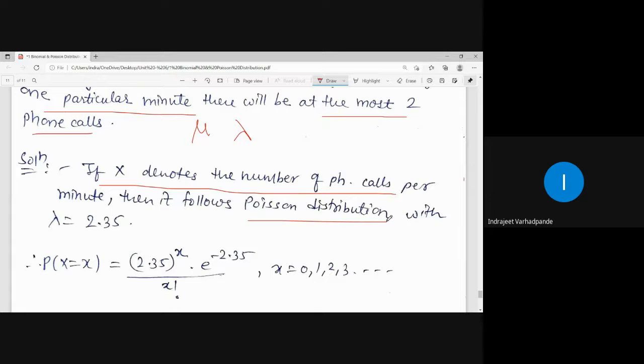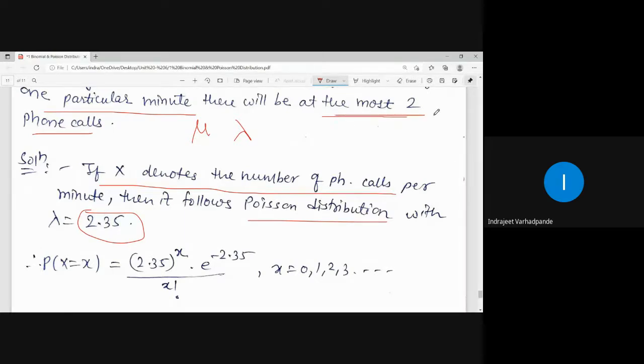Although we have mentioned the types of examples in the Poisson distribution, one of them is the number of phone calls received in a telephone exchange or switchboard. So this follows a Poisson distribution. The average, which is the mean, is directly given. There is no need for the number of trials and the probability of success, because lambda is directly provided.